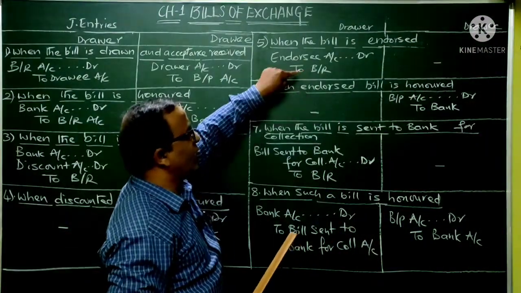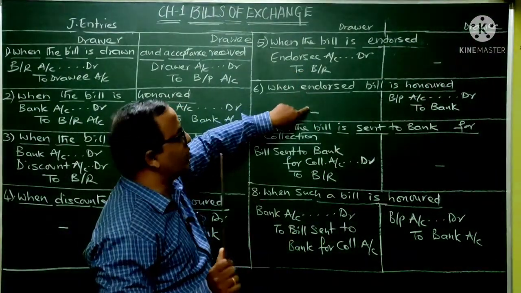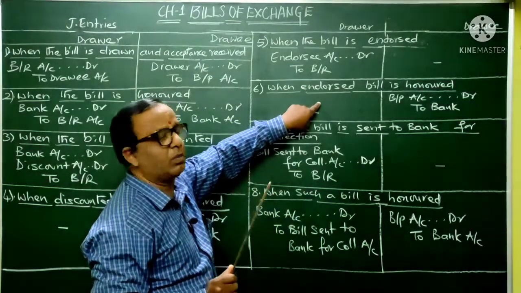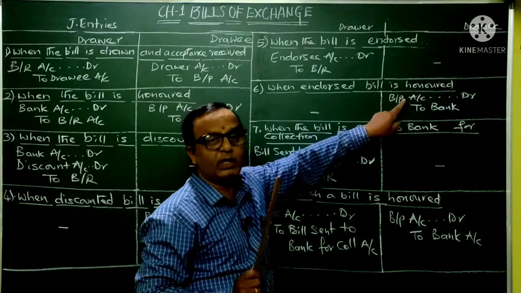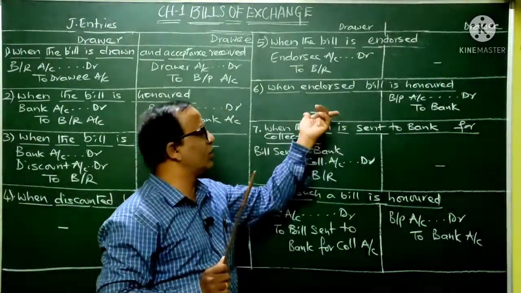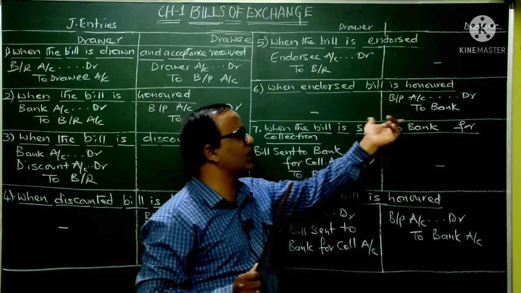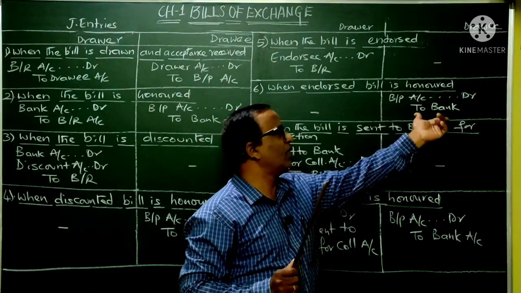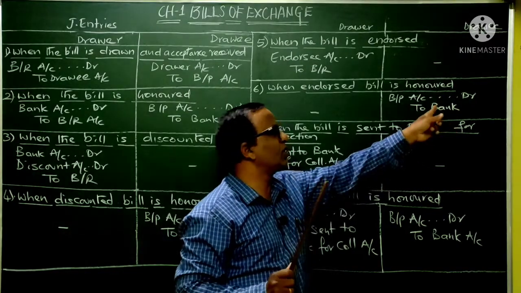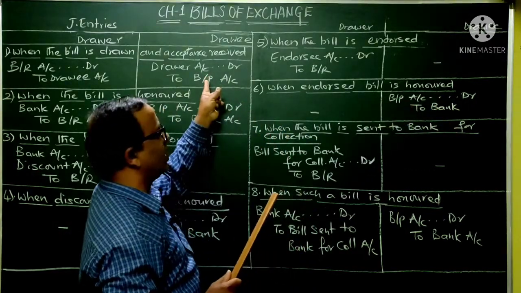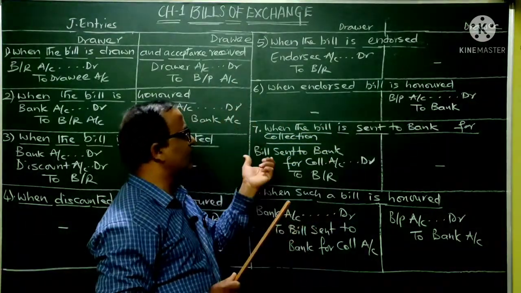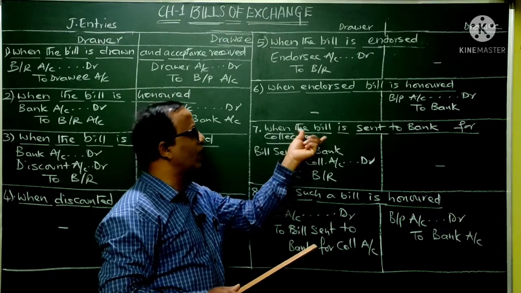Next, if this endorsed bill is honored on the due date, now observe carefully here. On the due date, who will pay the money and who will receive the money? The drawee will make the payment and the endorsee will receive the money. So here the drawer is in no way connected. So in the books of the drawer, we will not have any entry. Whereas in the books of the drawee, we will have the entry bills payable account debtor to bank, because he knows only one thing. He is making the payment against the bill which he has accepted earlier. So bills payable account debtor to bank, that is the entry. Next situation here is when the bill is sent to bank for collection.